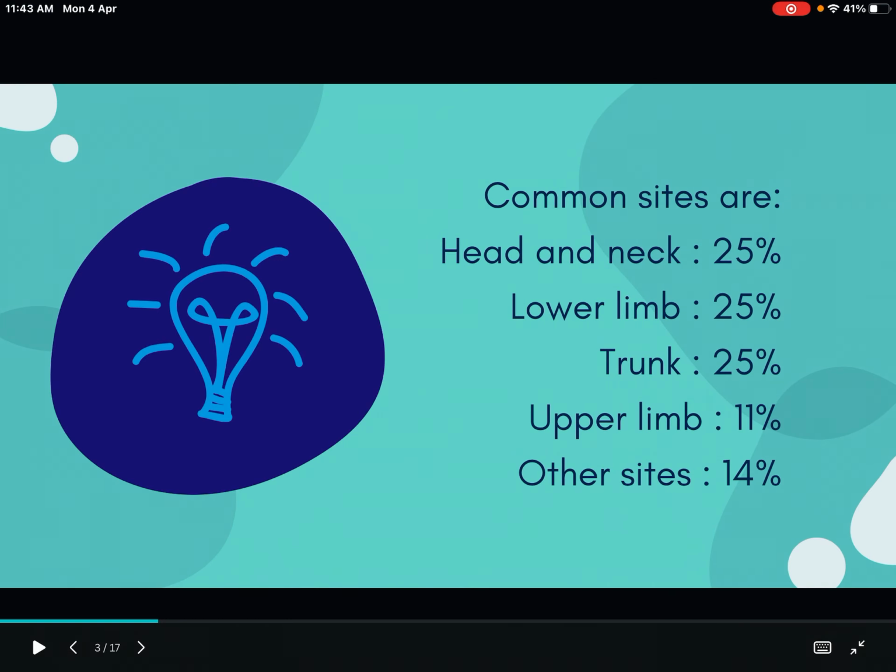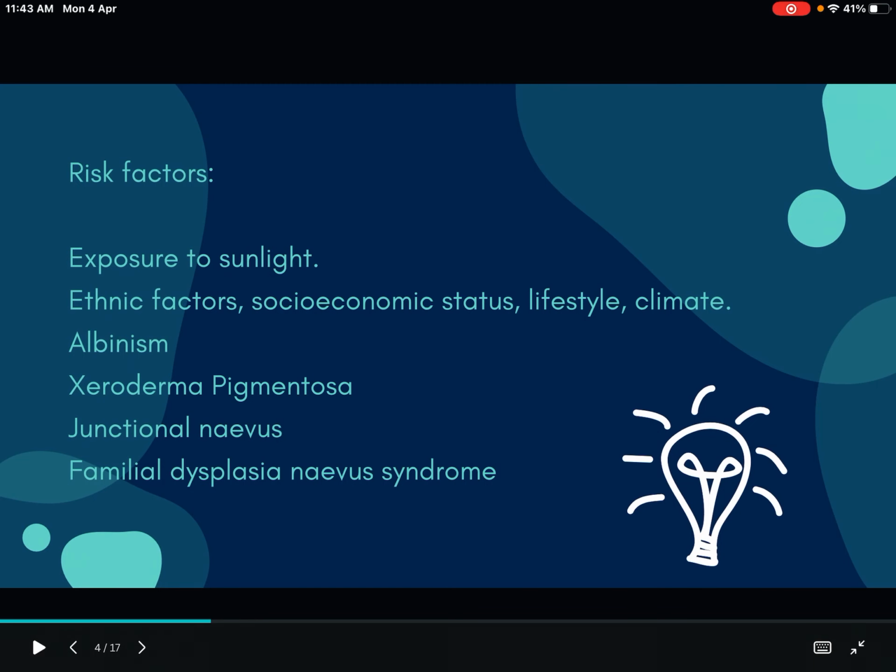Now let's see what are the common sites where we get malignant melanoma. Head and neck region 25%, lower limb, trunk. So there are 3 sites that have 25% each. Remember those particularly: head and neck, lower limb, and trunk. These are the most common sites where we get malignant melanoma.